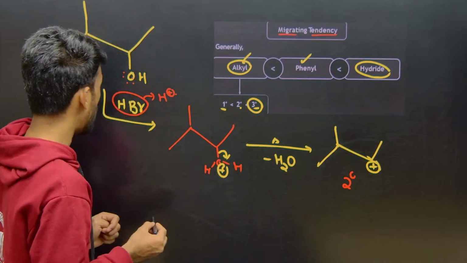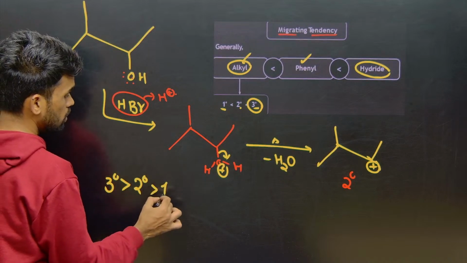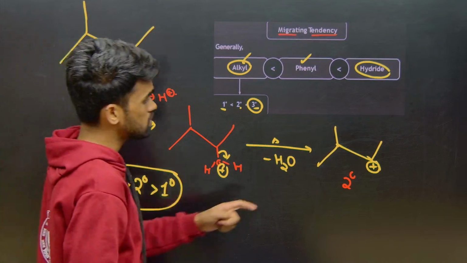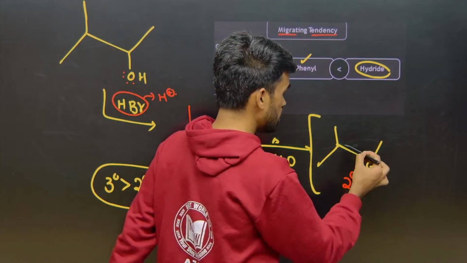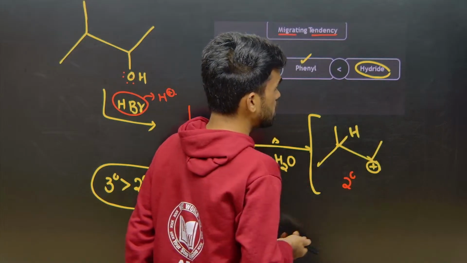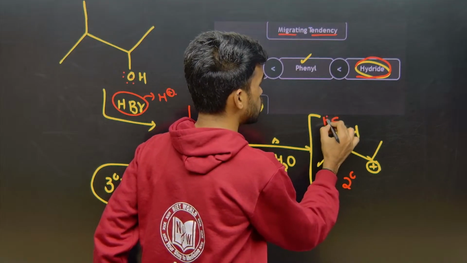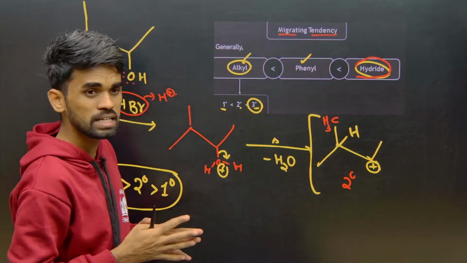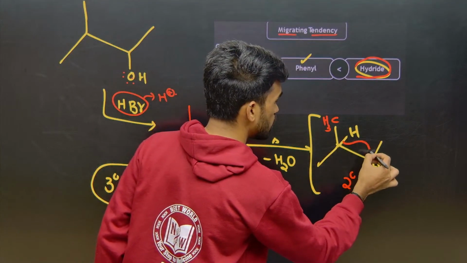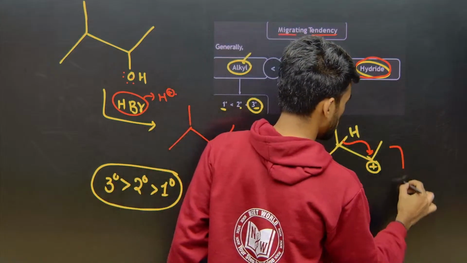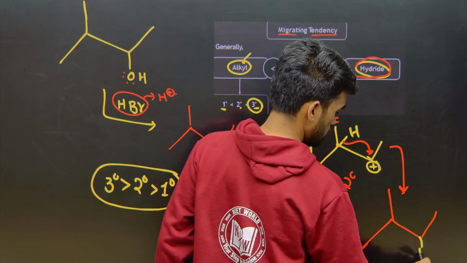Now we know the order of stability of carbocations: 3 degree, 2 degree, 1 degree. So it means we have a 2 degree carbocation. This can be stabilized more effectively by rearrangement or hydride shift. See what I am shifting here: we have a hydrogen atom and methyl groups, alkyl groups also. So what is the migrating tendency? The hydride is having more tendency. So this hydrogen shifts from here to here and you are going to get a hydrogen atom here like this.